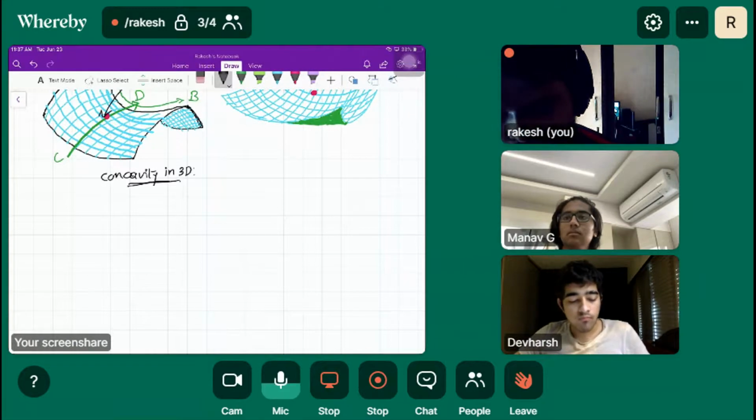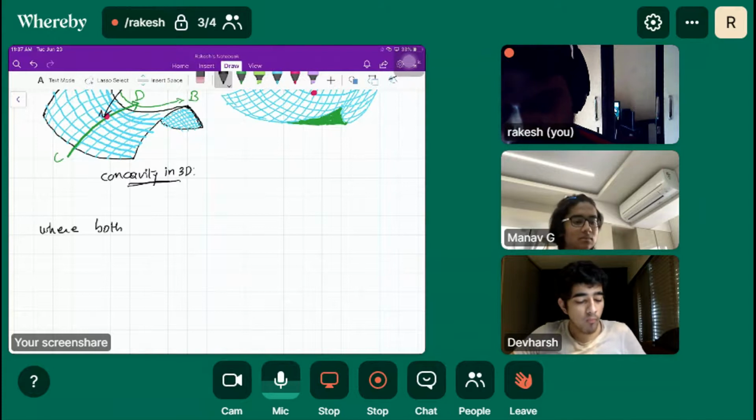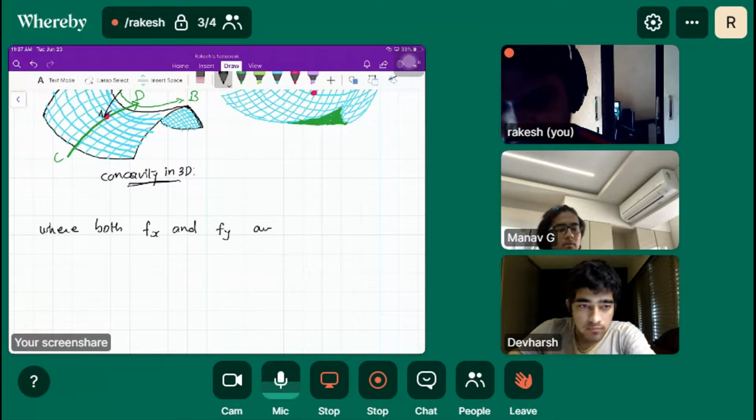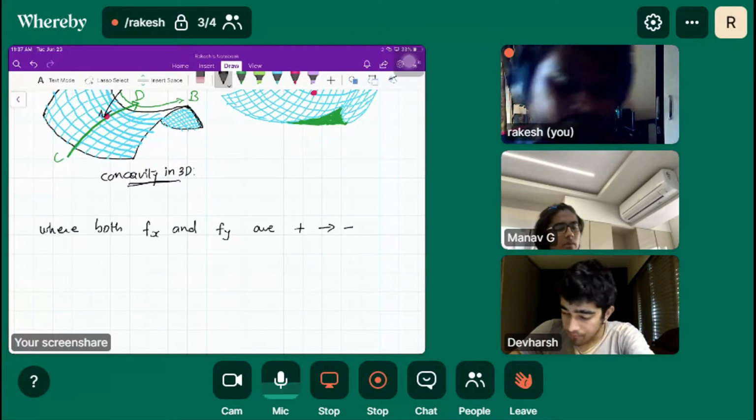Now keep writing about the concept where fx and fy are changing from positive gradient to negative gradient.